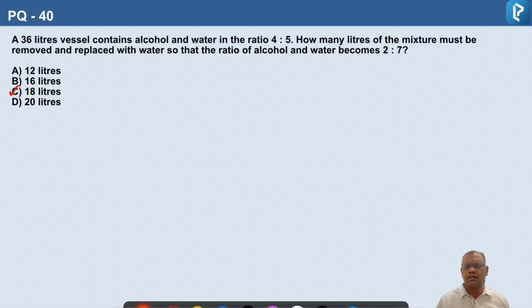So these are the problems based on the concept of mixtures and alligation. I tried to cover almost all the models of this concept. If you come across any more models and any other methods of solving these questions, you can mention them in the comment box. I tried to use the short methods to solve these problems. If you come across any other short methods, you can mention them in the comment box, and I'll try to incorporate them in the next sessions.